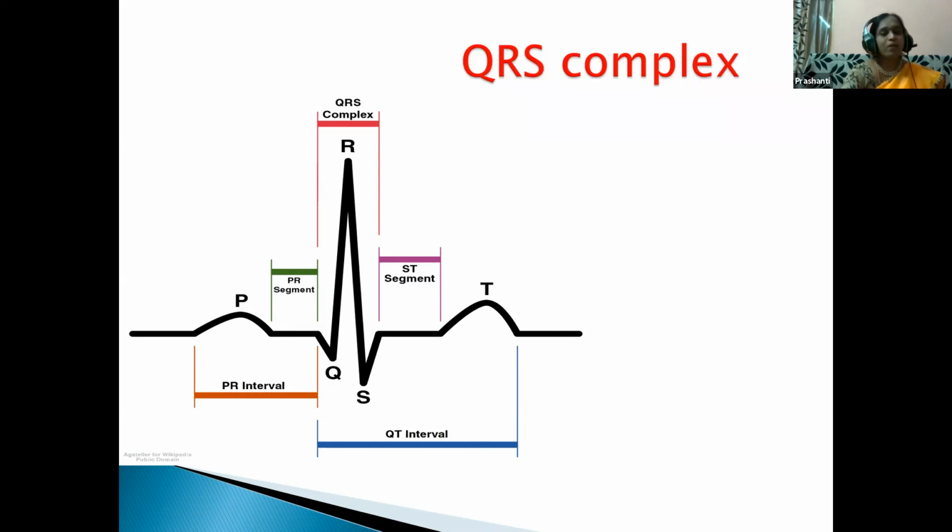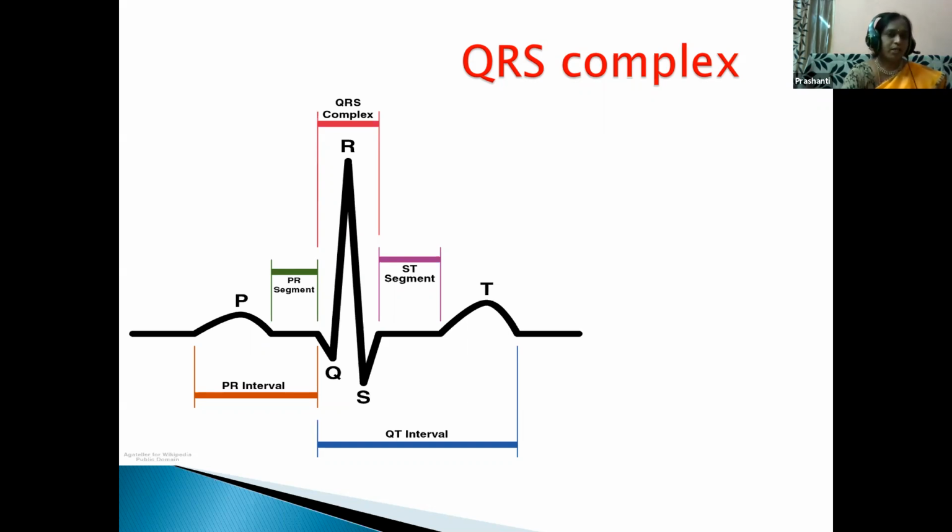Means when the ventricles are filled with blood, they contract and push the blood to the aorta and the pulmonary trunk. This is called ventricular systole or ventricular depolarization.